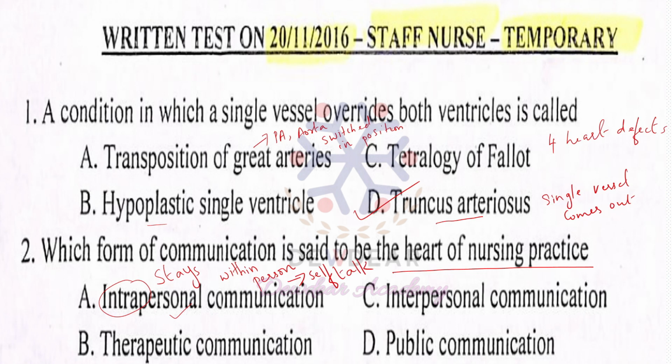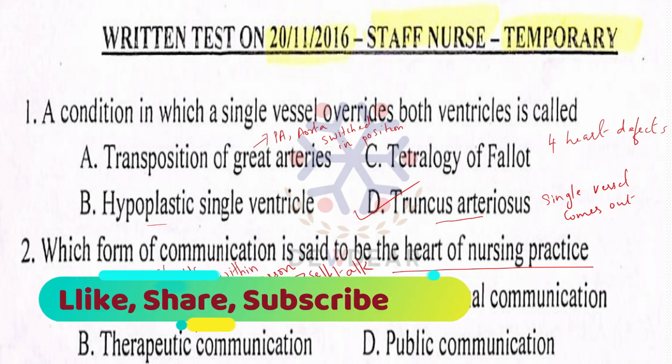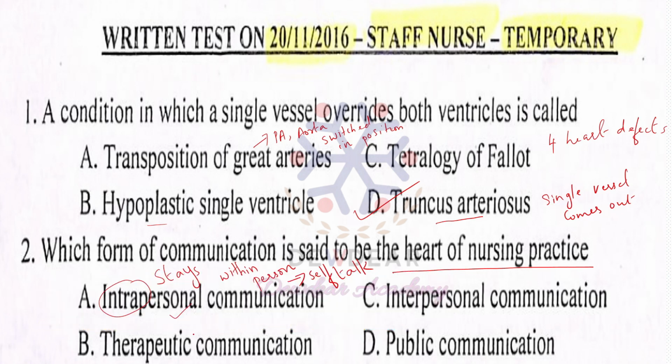Then option B is therapeutic communication. It is a patient-centered communication and it is focused on the patient. That means the goal is to promote a greater understanding of the patient's needs, concerns and feelings. So patient-centered communication is known as therapeutic communication.